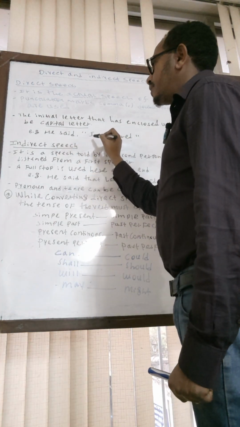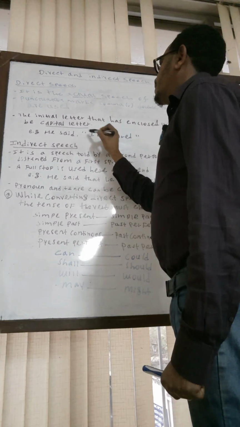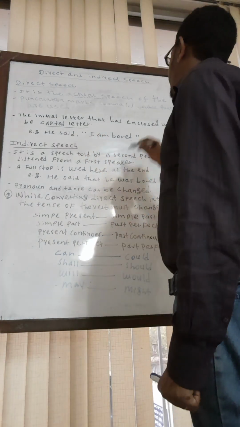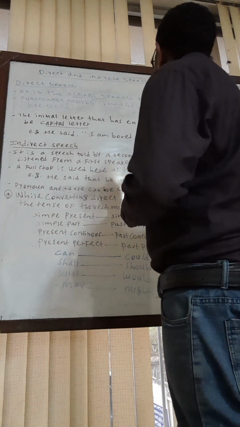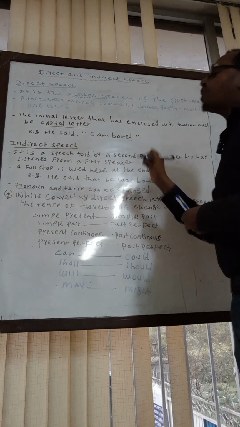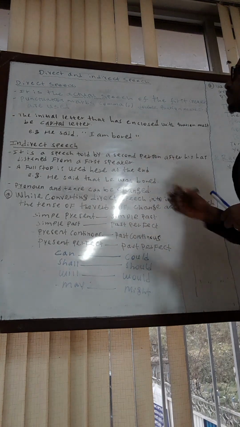But if we write I with a small letter, we are incorrect. And then we should put a full stop here.